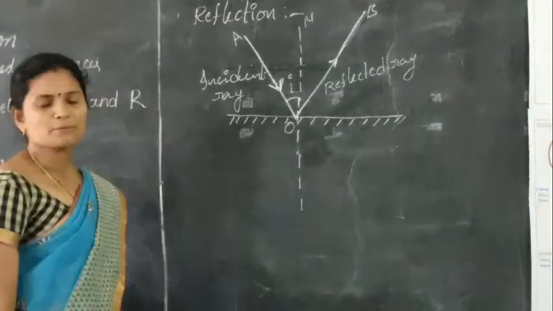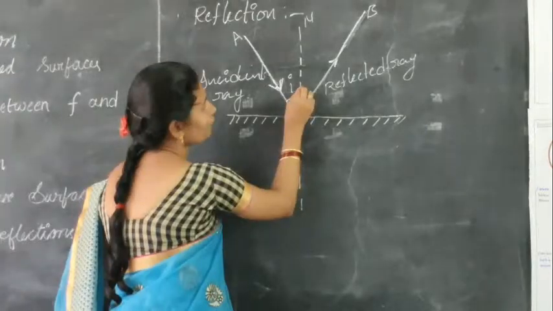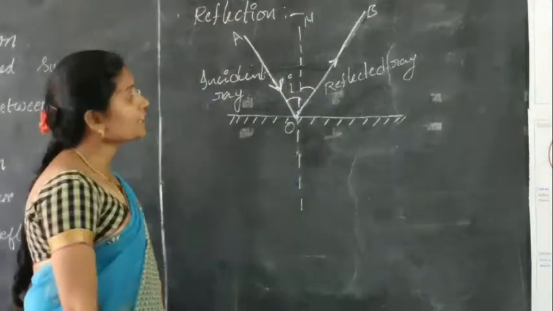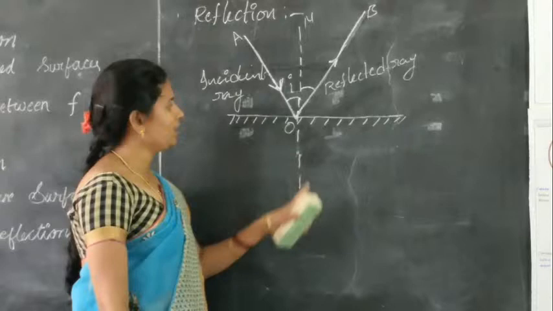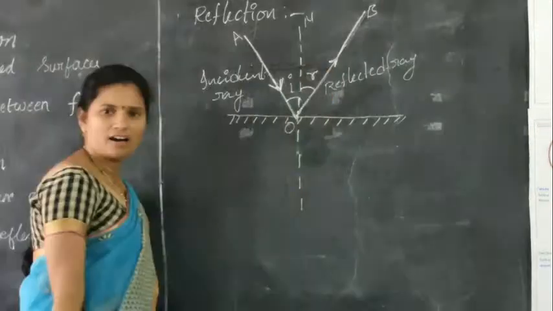It is represented by the letter i. Again, the angle made by the reflected ray with the normal to the surface is known as the angle of reflection. This is represented by the letter r.